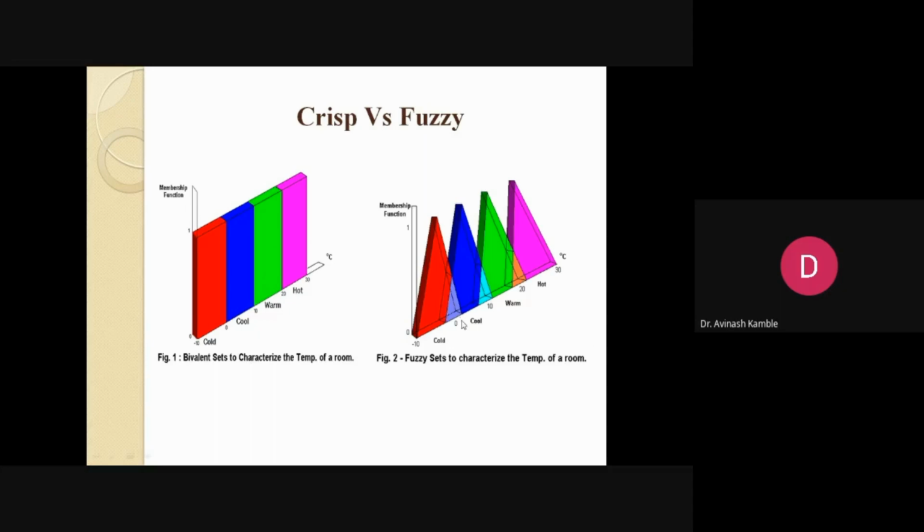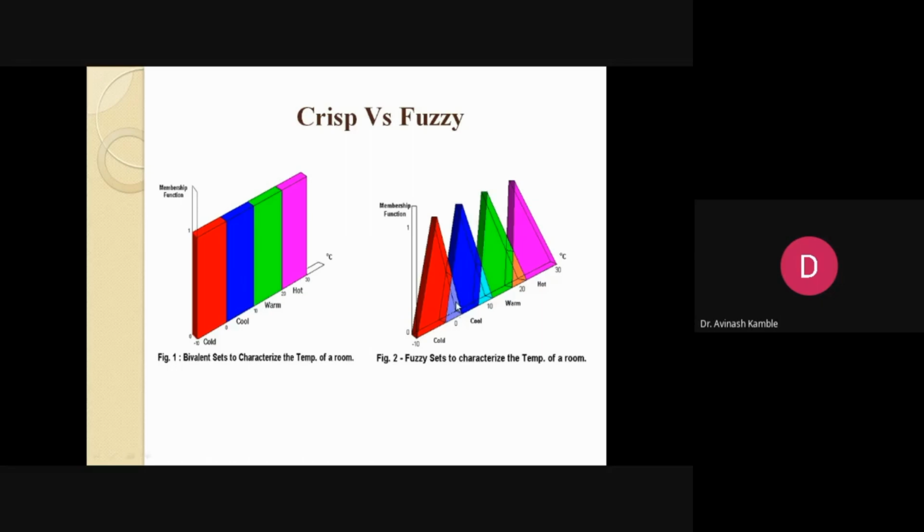But here we can observe one thing: minus 10 degrees to 0 degrees, it is cold, but after that it suddenly becomes cool between 0 to 10. What about this transition? A transition is happening. At, say, 6 o'clock in the morning, the room temperature was different. At 10 o'clock, the room temperature is different. At 12 o'clock, the room temperature is different. It doesn't suddenly transform from cold to cool, and it's not possible that cool suddenly goes to warm or warm to hot. That transition takes place slowly.